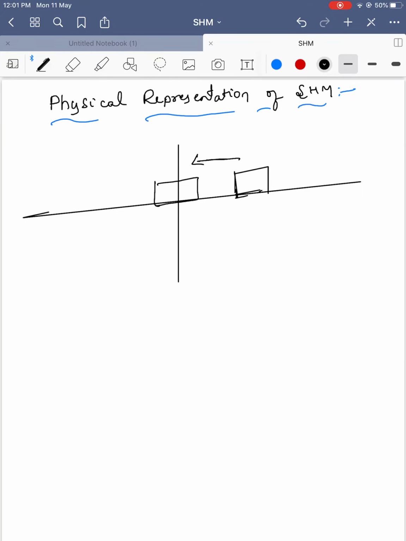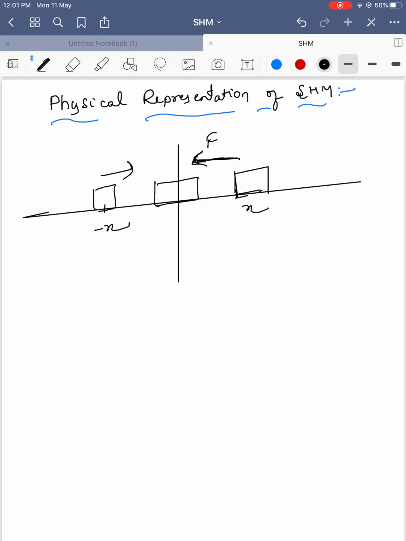Say this block is displaced. This is a displacement, displaced to the left side, but it tries to come back to its equilibrium position. This is x. So if the tendency is in the backward direction, the force is in the backward direction. Now if you move in the left direction, minus x, the body tries to come back in the other direction.